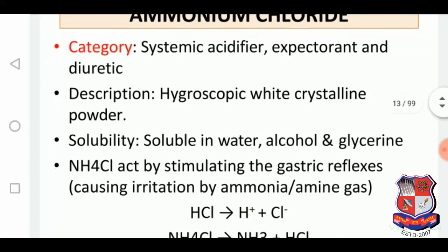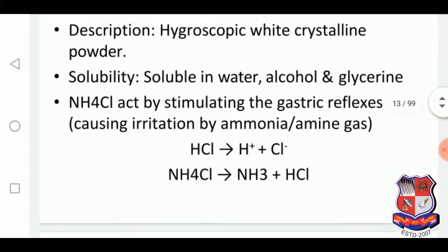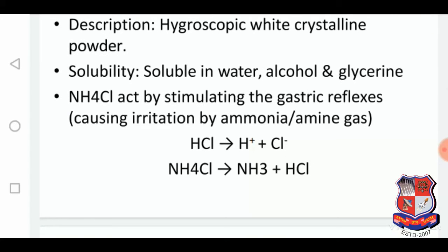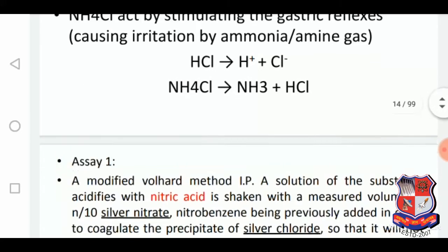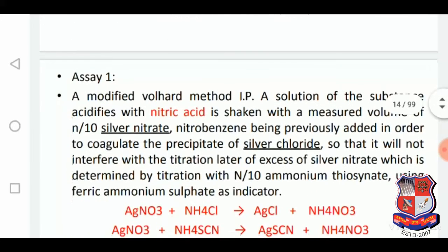It is a systemic acidifier, and it is hygroscopic in nature. It is soluble in water, and the ammonium chloride acts by stimulating the gastric reflexes, causing irritation by ammonia and amine gas, which is illustrated by this mechanism.